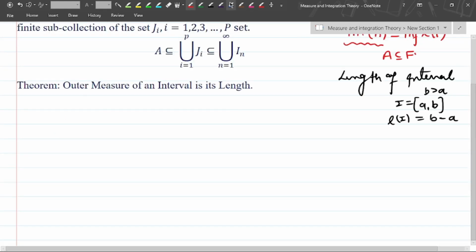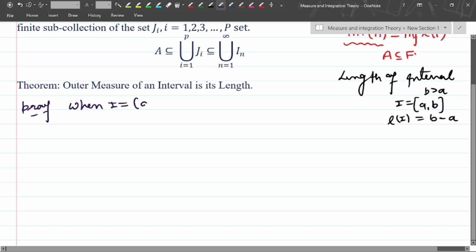So we'll start the proof with the interval. When I is equal to [a, b], it is a closed and bounded interval.